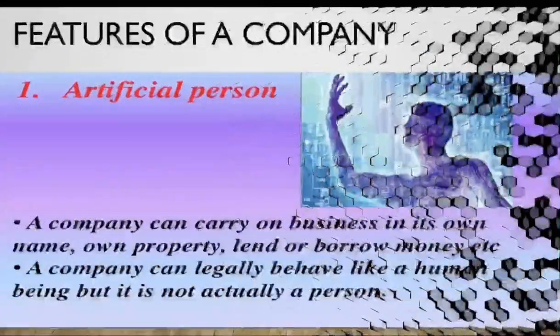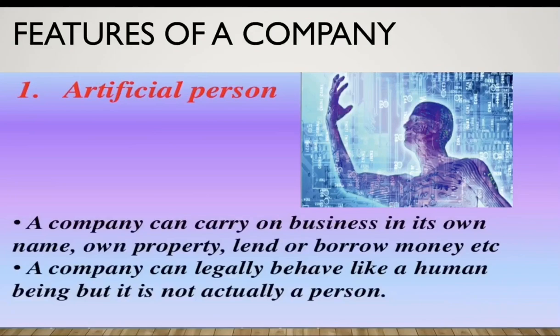So the very first one is the artificial person. Being an artificial person, a company can carry on business in its own name. It can have its own property, lend or borrow money, etc. Just like a natural person, it can enter into a contract with an outsider. It can have assets and liabilities in its own name, as well as sign contracts with outsiders.